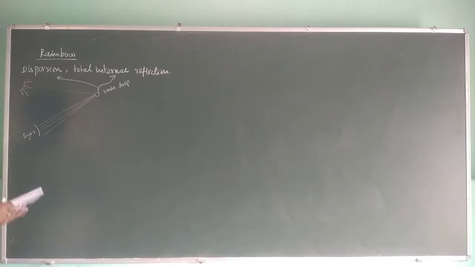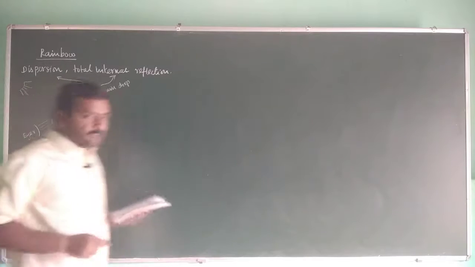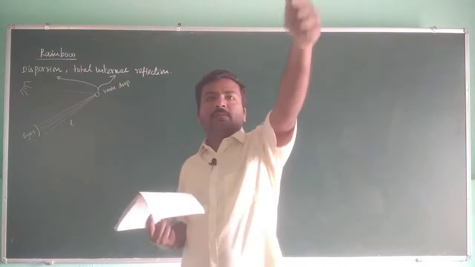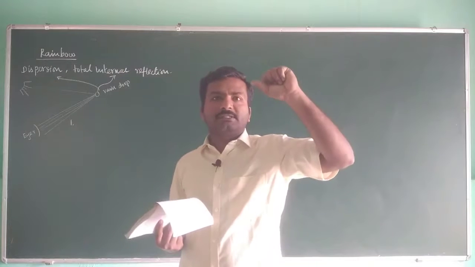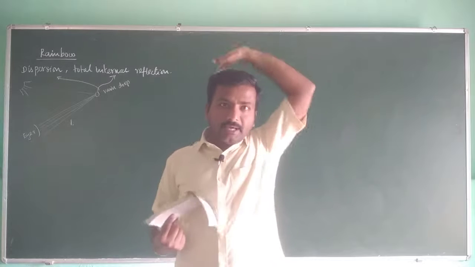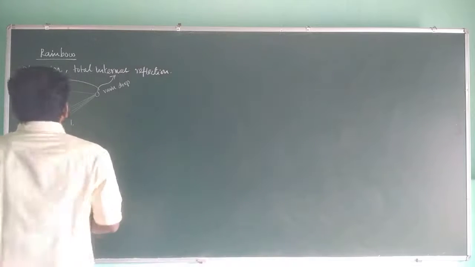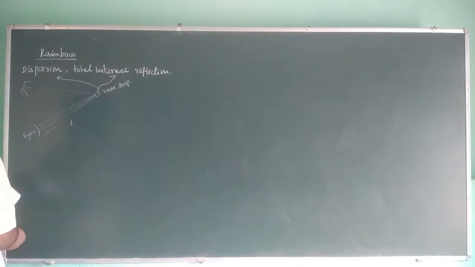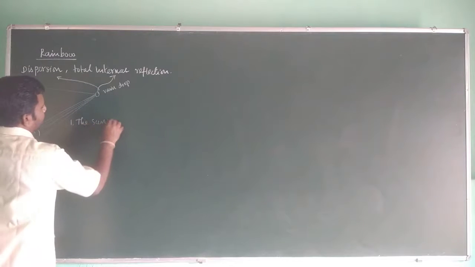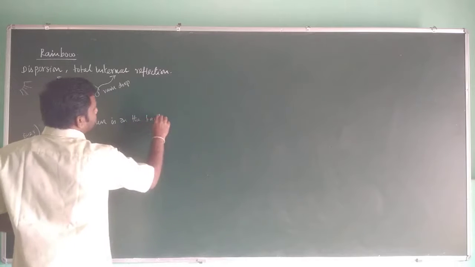So, the condition for this rainbow to occur is, if you notice, whenever a rainbow occurs, if you see the rainbow in front of you, then you can notice that the sun will be on your back side, either straight back or a little bit side back. Okay, so for the rainbow to occur, the sun should be on the back side of the observer.